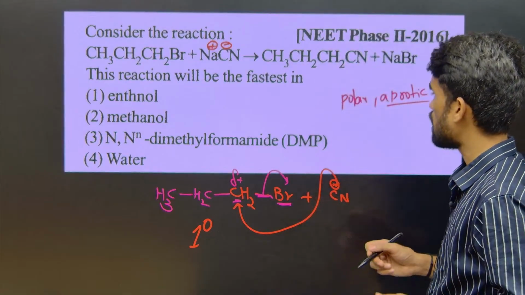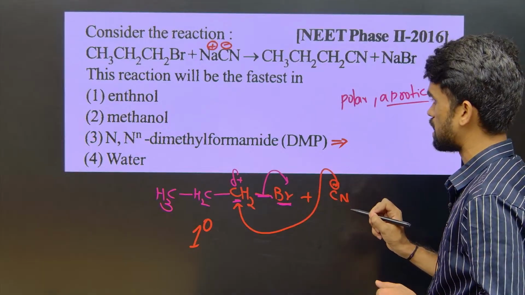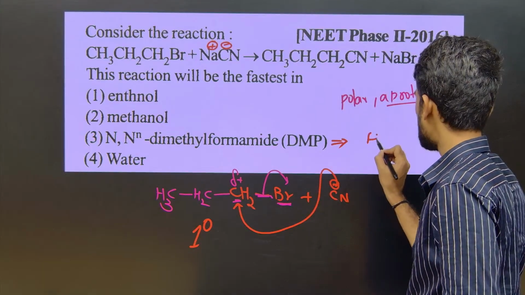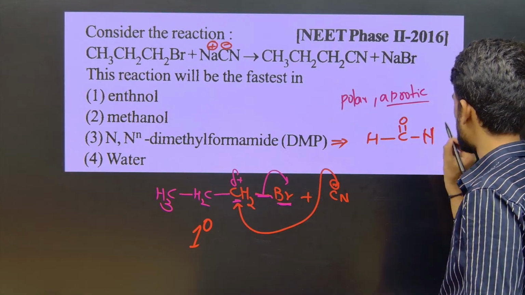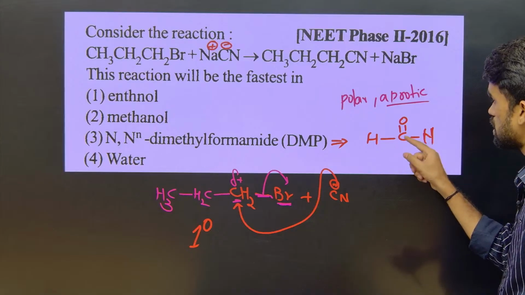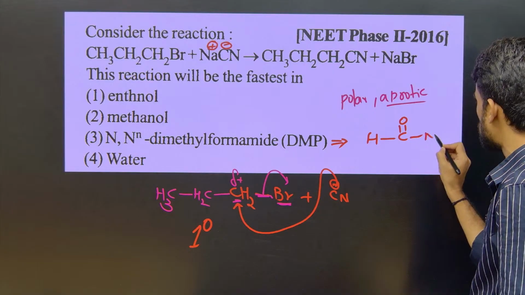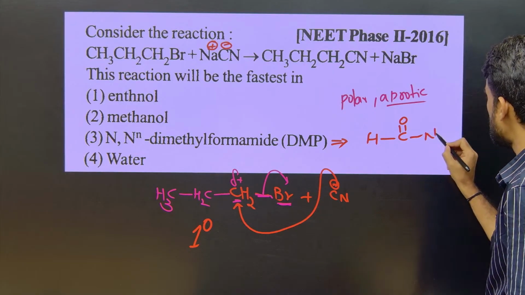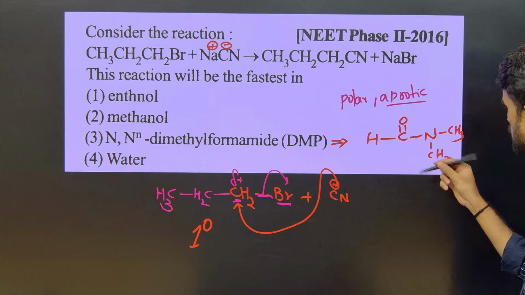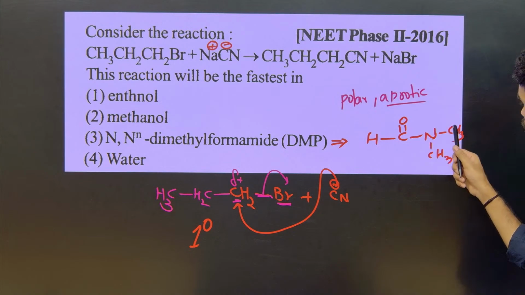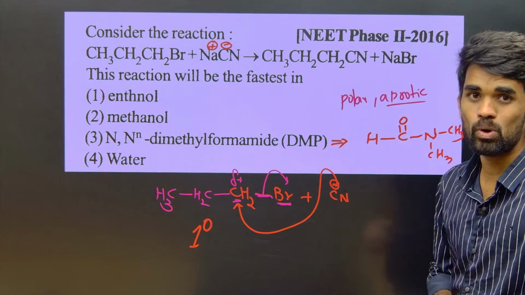What is the structure of this? See, N,N-dimethylformamide. Formaldehyde we know, right? It is H, H, C double bond O. Now remove one H from here and replace it with a nitrogen amide group. N,N-dimethyl: here one methyl and here one methyl, so on nitrogen there are 2 methyl groups. So N,N-dimethylformamide is a polar aprotic solvent.